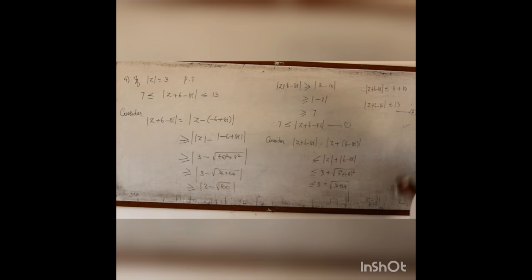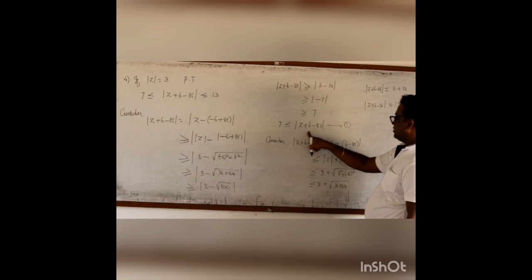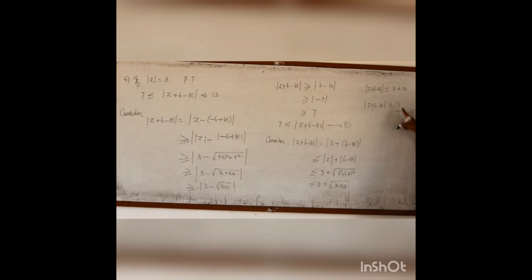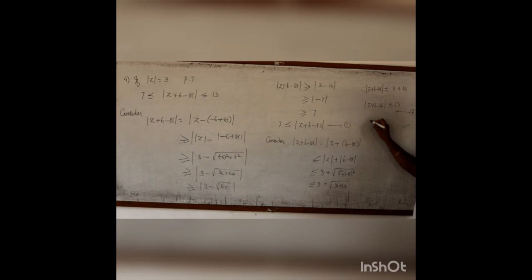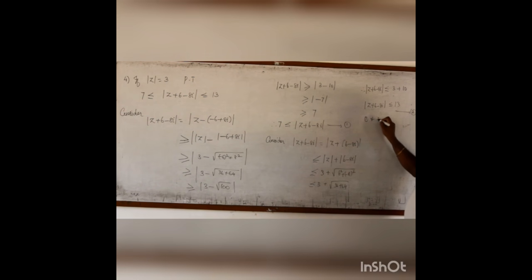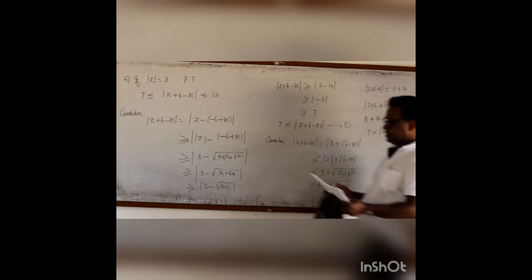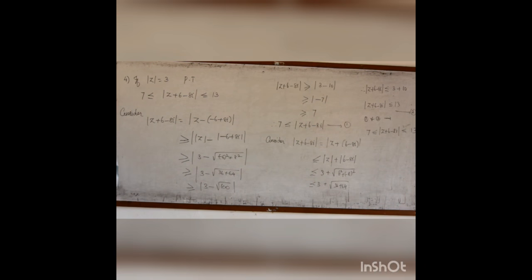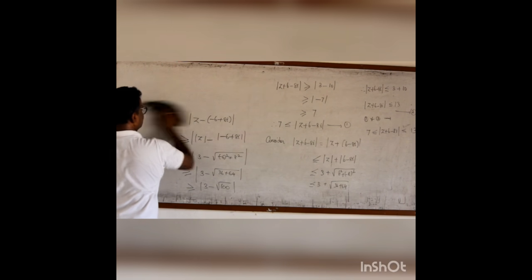So this is 2. Now 7 is less than or equal to this complex number, and this complex number is less than or equal to 13. That means from 1 and 2, it implies 7 is less than or equal to modulus of z plus 6 minus 8i, which is less than or equal to 13. This is problem number 4. But this model we did already in our example also.